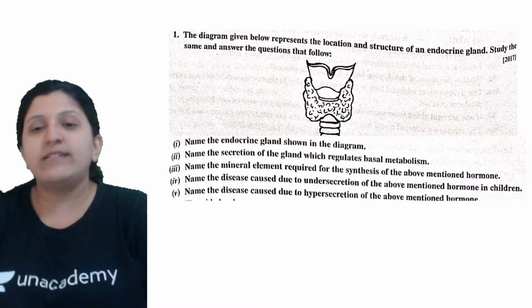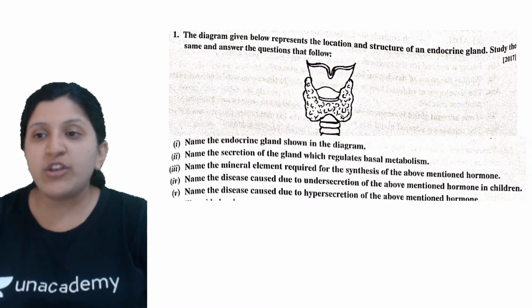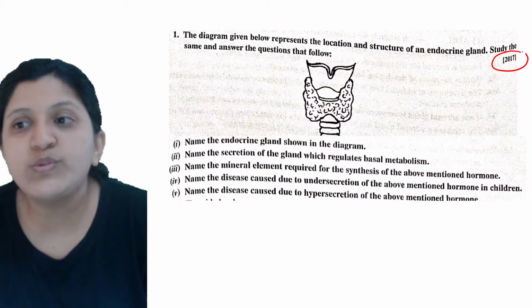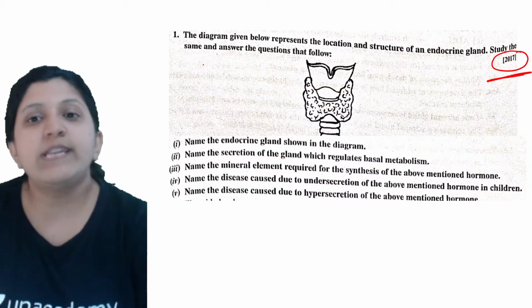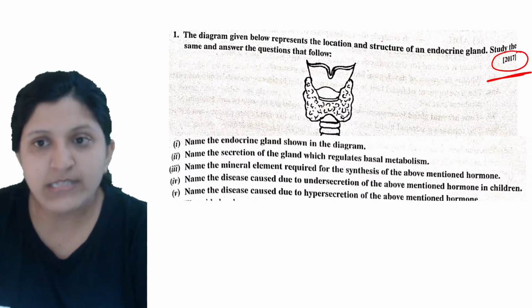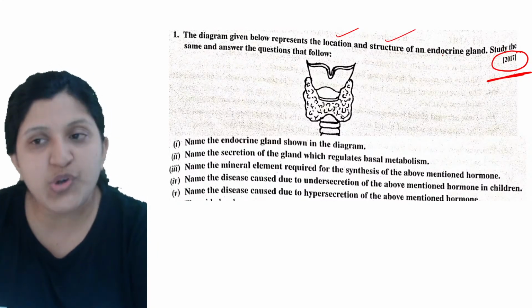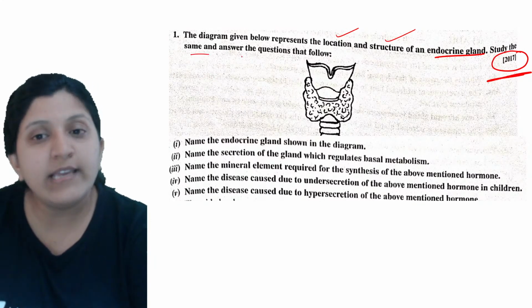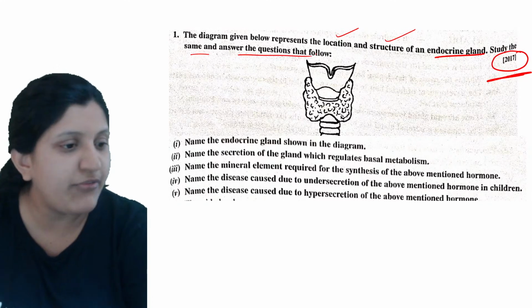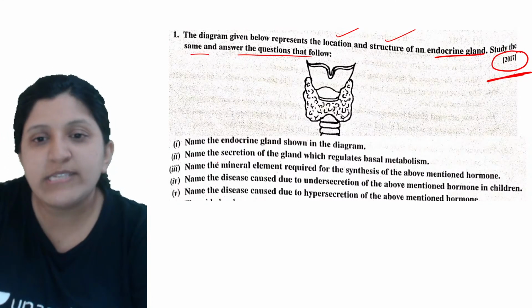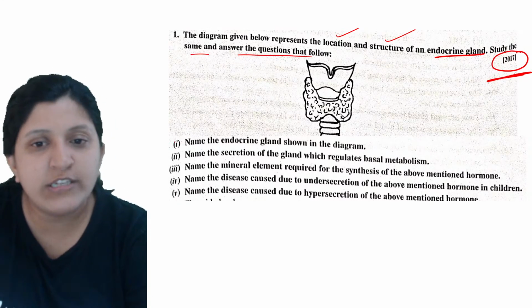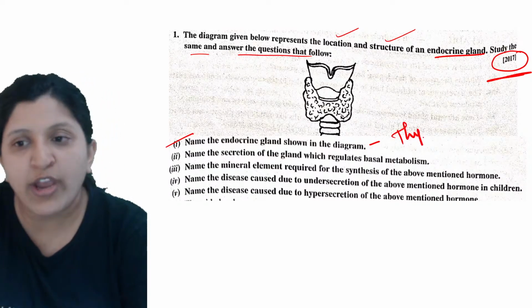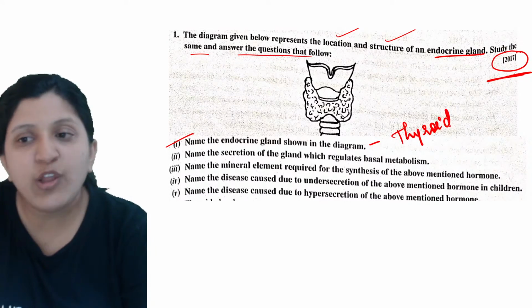So let's have a look at this question now. This question was asked in the year 2017. The diagram given below represents the location and structure of an endocrine gland. Study the same and answer the questions that follow. First one: name the endocrine gland shown in the diagram. Yes, very good. This is the thyroid gland.